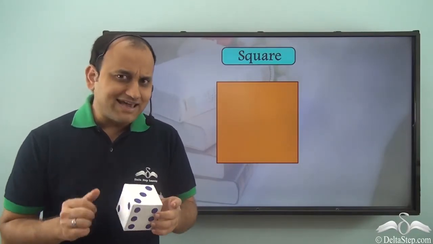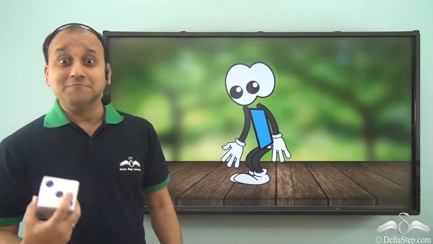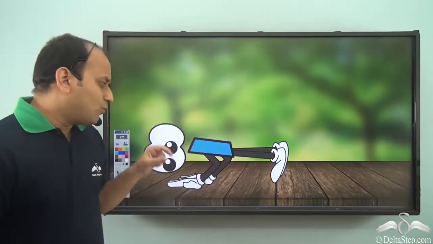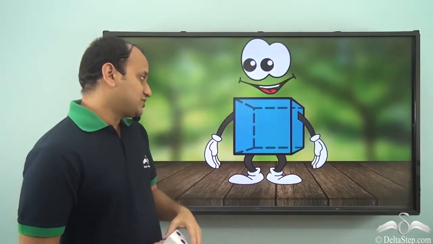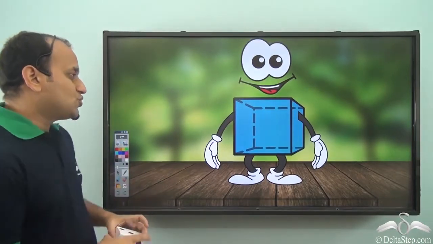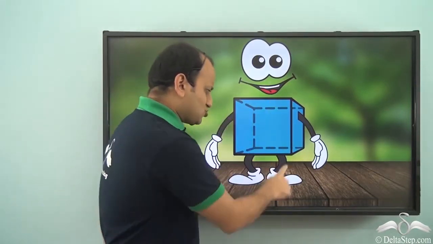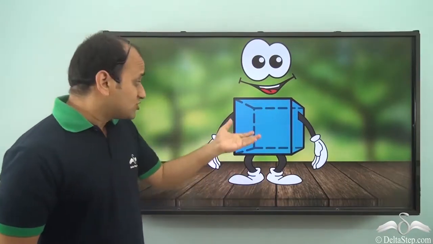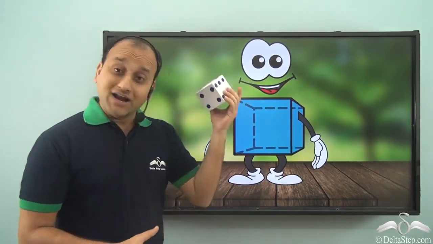So what exactly is it? We will see. Now square was very flat, so he wanted to become thick and strong. So he started doing push-ups. And what exactly happened because of that? Well, square's shape changed. Now square became this shape. So it still looks squarish, but it's much thicker than a square. It looks like many squares have come together to give this shape or this shape.